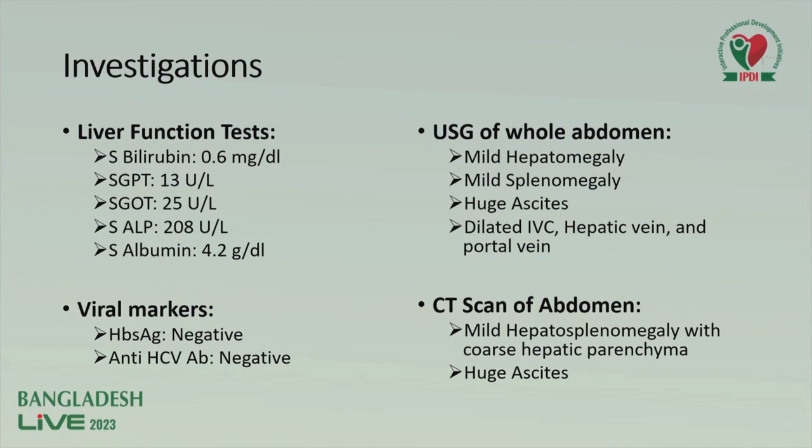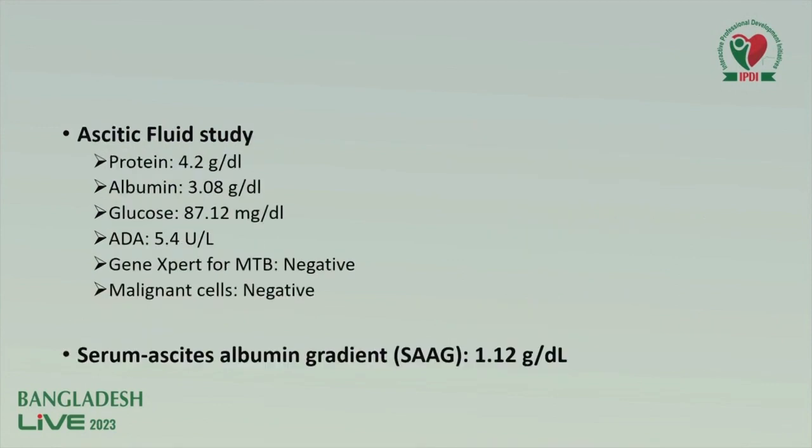CT scan findings of the abdomen were in accordance with the ultrasonography findings, with the additional finding of coarse hepatic parenchyma. Ascitic tap was done. It revealed protein 4.2 gram per dL, and serum ascites albumin gradient was more than 1.1, that is, it was 1.12 gram per dL.